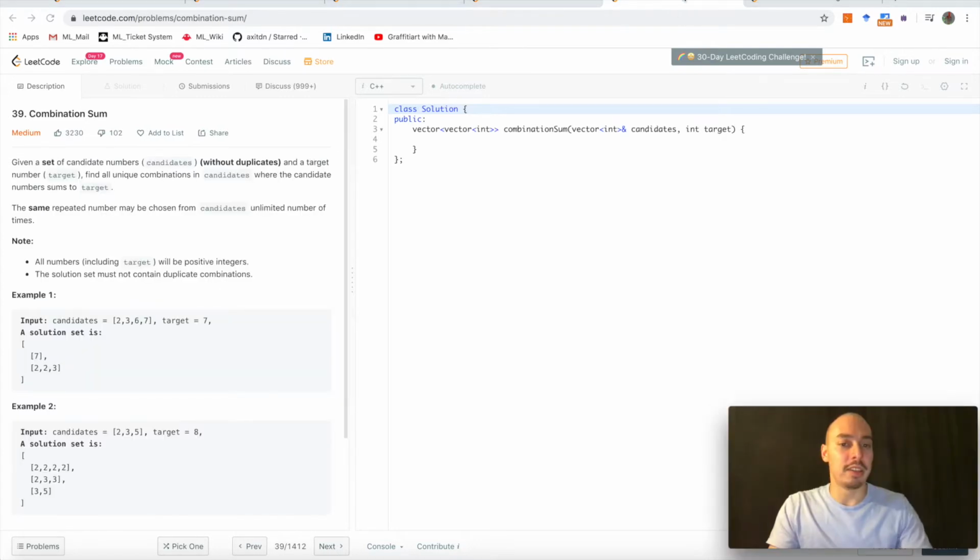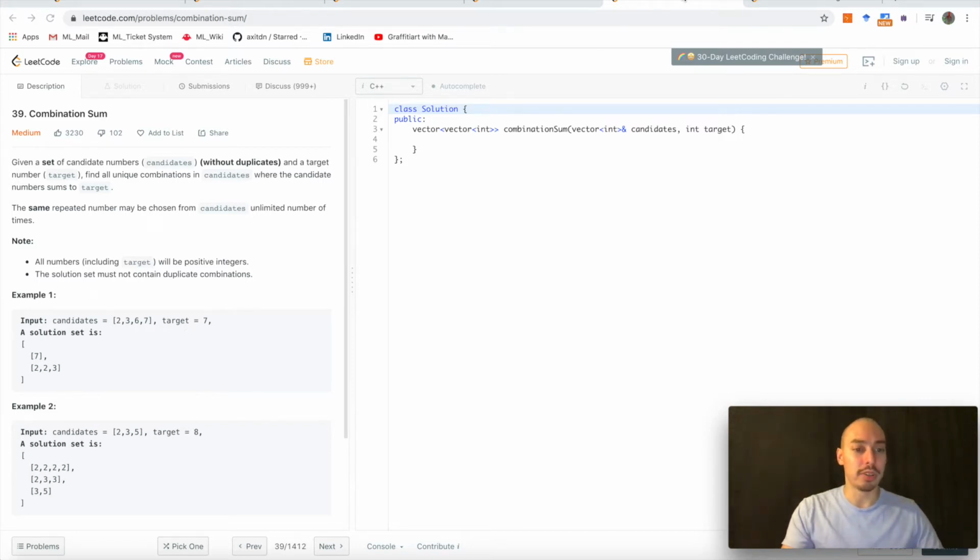Okay, let's have a look at the next problem pertaining to backtracking. 39, Combination Sum, medium. Given a set of candidate numbers, candidates, without duplicates, and a target number, target, find all unique combinations in candidates where the candidate numbers sum to target. The same repeated number may be chosen from candidates an unlimited number of times. And then it comes with 2 hints. Note, all numbers, including target, will be positive integers, which is going to be important later. The solution set must not contain duplicate combinations.